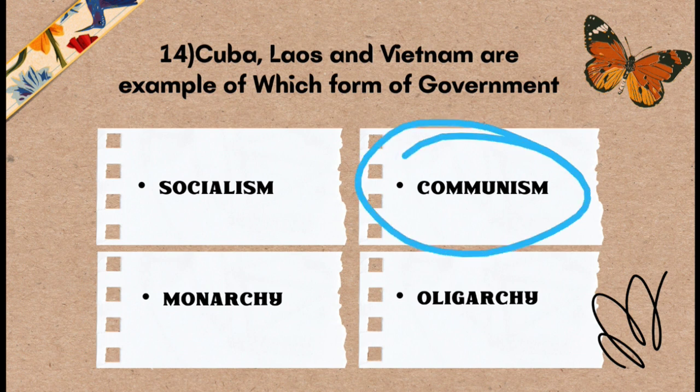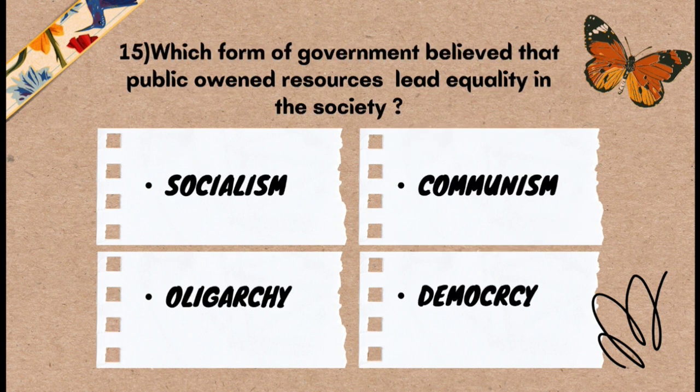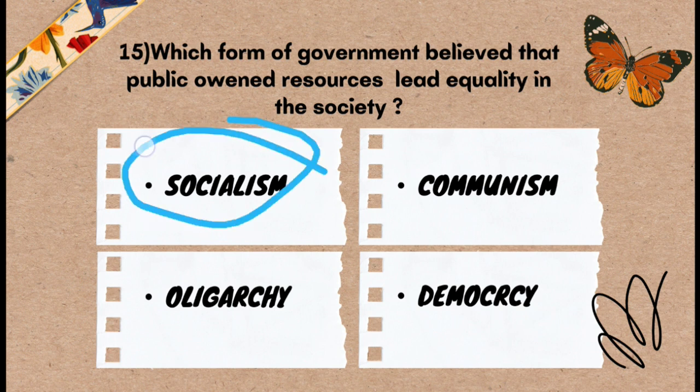Okay, question number 15 asks which form of government believes that publicly owned resources lead to equality in society? And the options are socialism, communism, oligarchy, and democracy. And the correct answer is option A, socialism is a form of government that believes publicly owned resources lead to equality in society.